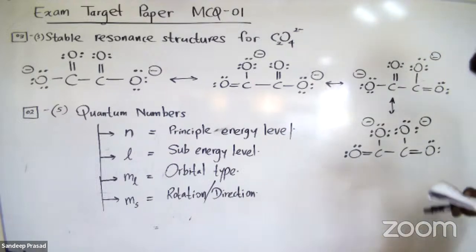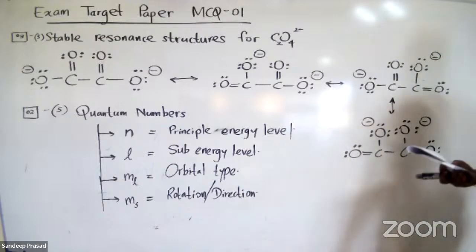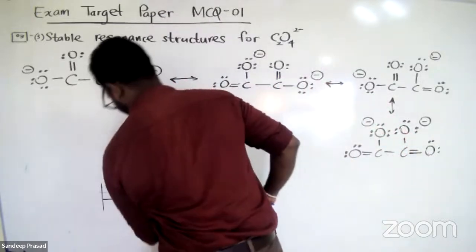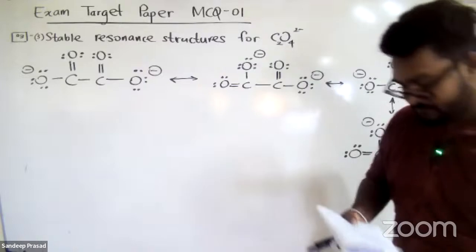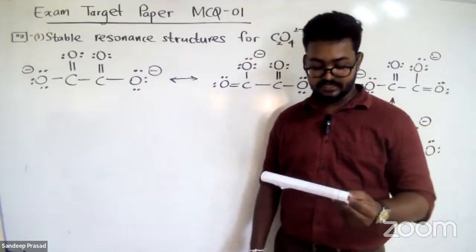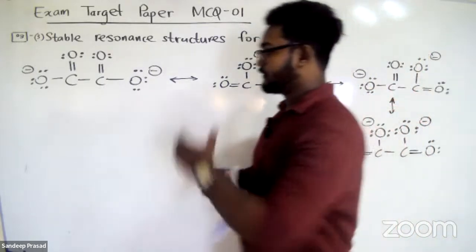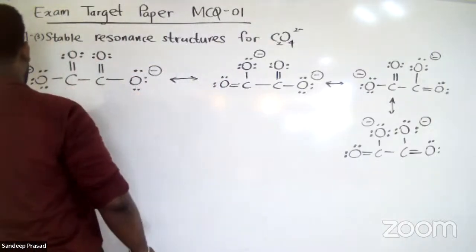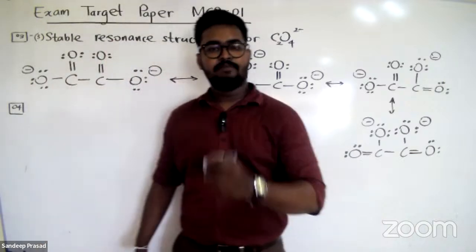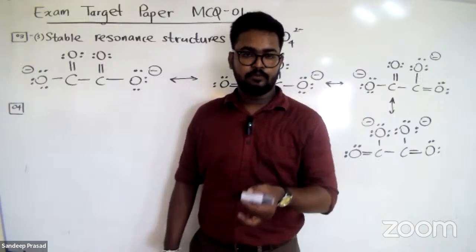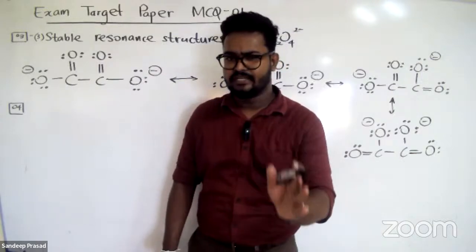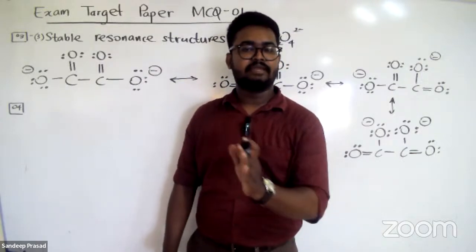Question number 4. Identify the pair of elements which has the largest difference in electronegativities. So they are expecting us to find which two elements have the largest difference in electronegativities. Right. Okay. You learn the electronegativity concept in the first unit, atomic structure. What does electronegativity mean? Electronegativity means simply when two elements are forming a chemical bond, the ability of a particular atom to pull the bonding electron pairs is considered the electronegativity of that atom. So what is electronegativity? Simply the ability to pull the bonding electron pairs.